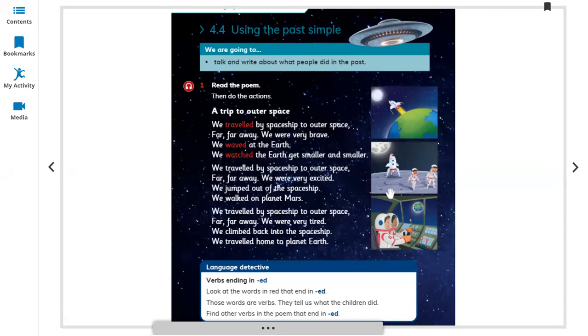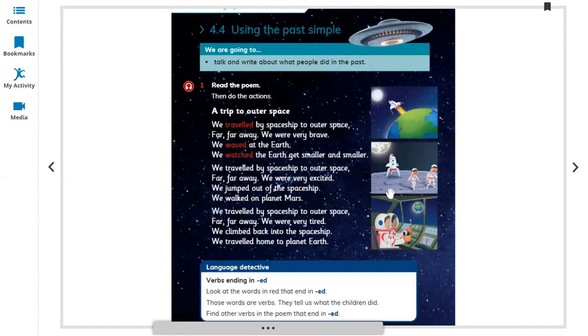We traveled by spaceship to outer space, far, far away. We were very brave. We waved at the earth. We watched the earth get smaller and smaller. We traveled by spaceship to outer space, far, far away. We were very excited. We jumped out of the spaceship. We walked on planet Mars. We traveled by spaceship to outer space, far, far away. We were very tired. We climbed back into the spaceship. We traveled home to the planet Earth.